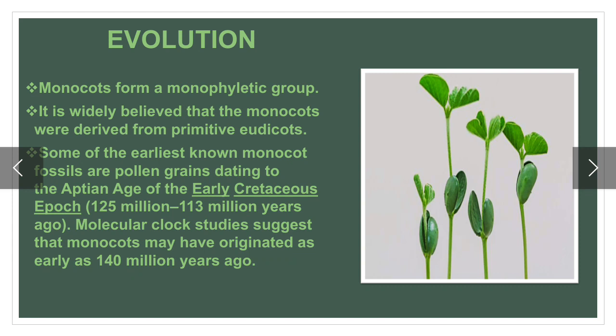You can see the diagram of monocot. Monocots may have originated as early as 140 million years ago.